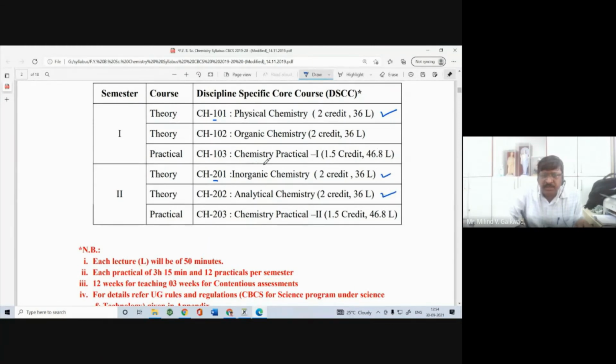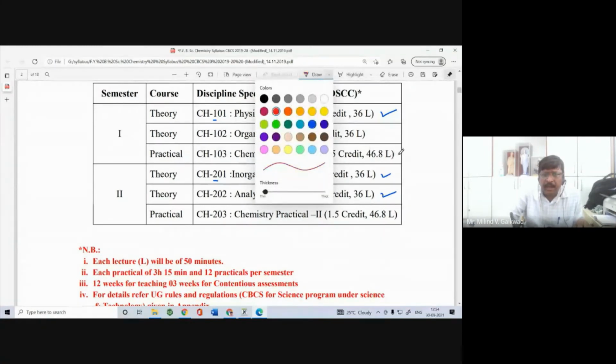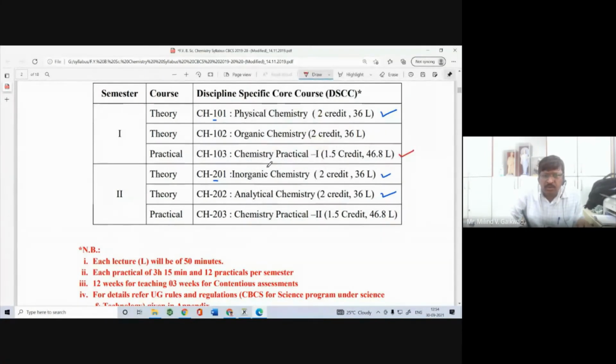In the first semester you have one practical, 103, of 1.5 credits, near about 46.8 lectures. So this is the structure.